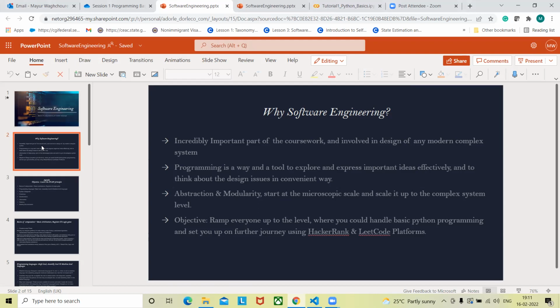Apart from that, I also want you to commit to a routine where you go to the HackerRank or LeetCode platform, and every day you try to solve one question from the Python segment and one question from the data structures and algorithms segment. That commitment is something I need from your end.